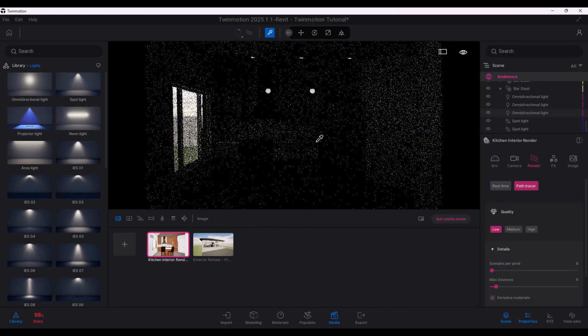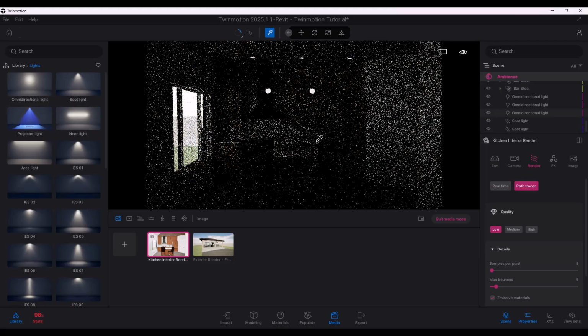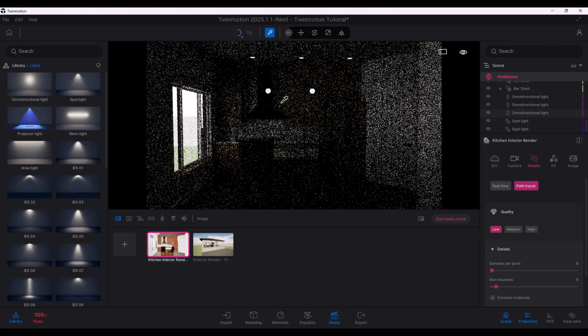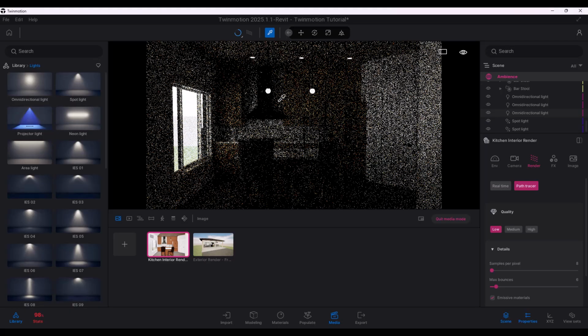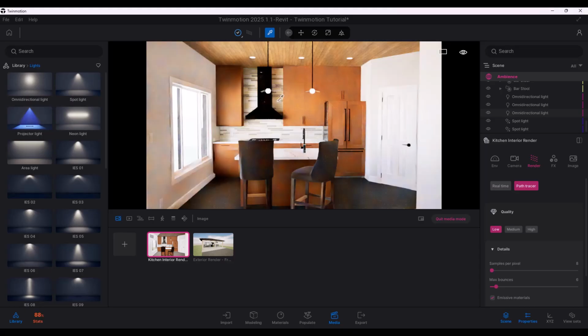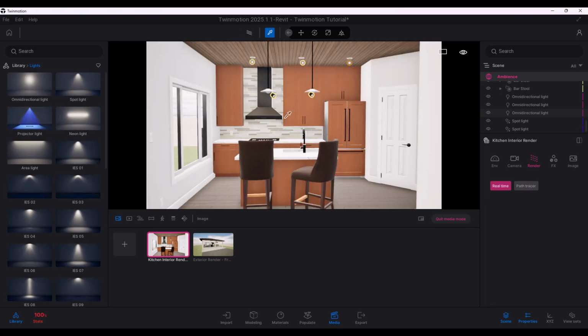So if I hit R again, you can see it's just going to quickly render something for us really quickly here in real time. So yeah, that looks a little bit better. And obviously with the trees outside and everything, once we set up our vegetation, it's going to look a little different. So I think we're good. So that's how you go about setting up interior lighting at least. And there's other ways you could do it. You could just put an area light as well, or you could put an area light outside the window to bring more lighting in. There's lots of different ways, but that's fine.